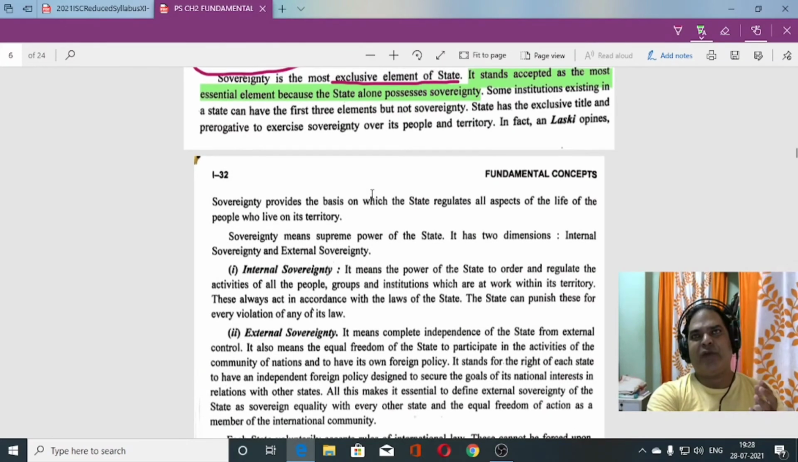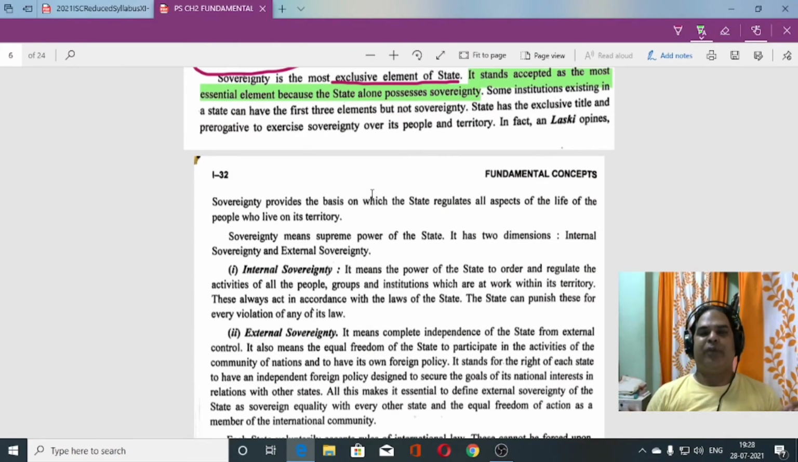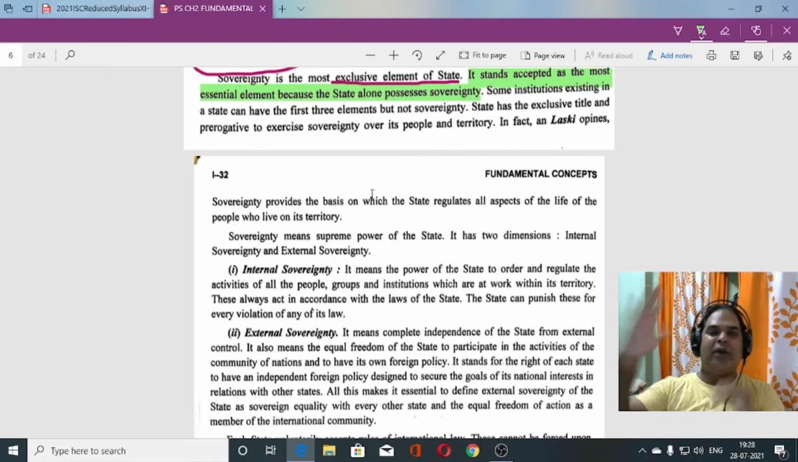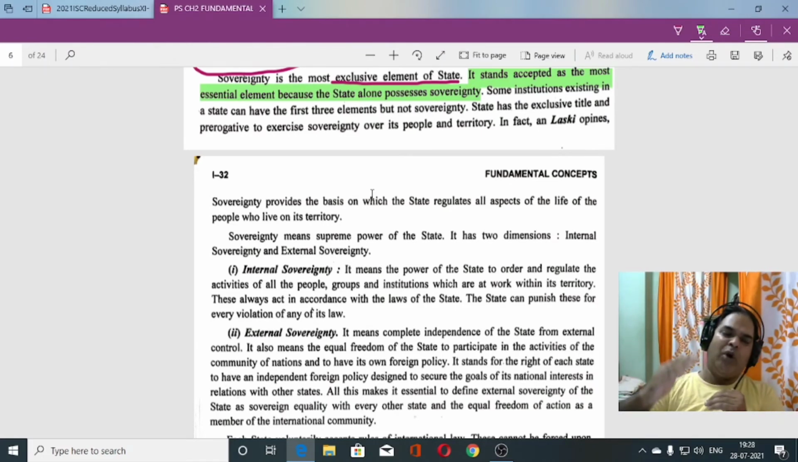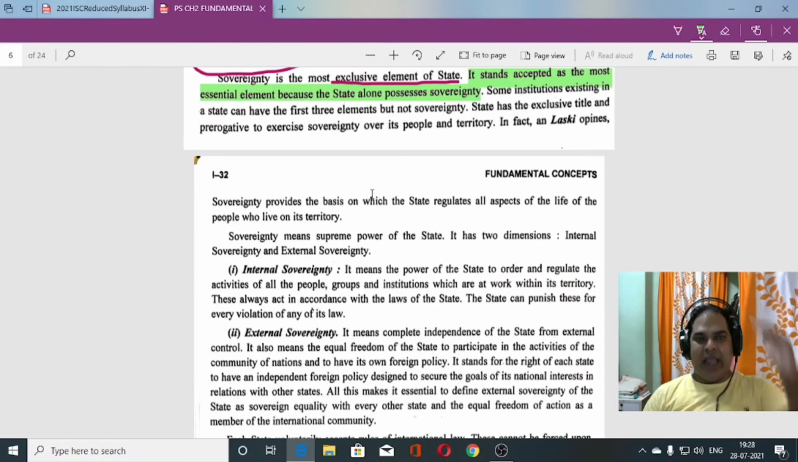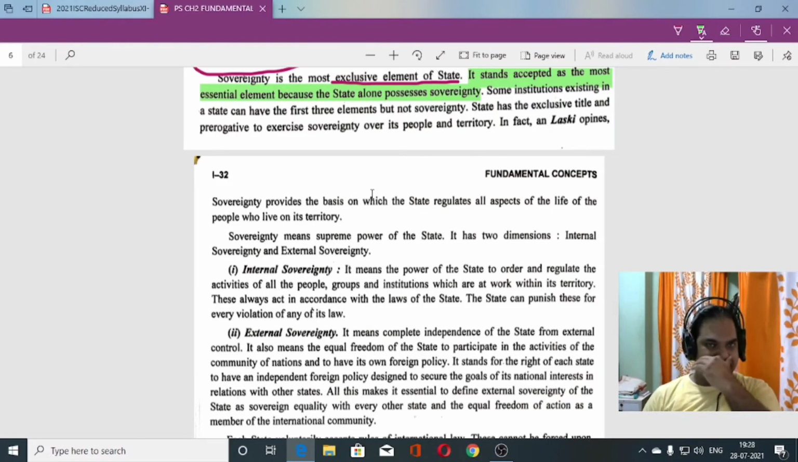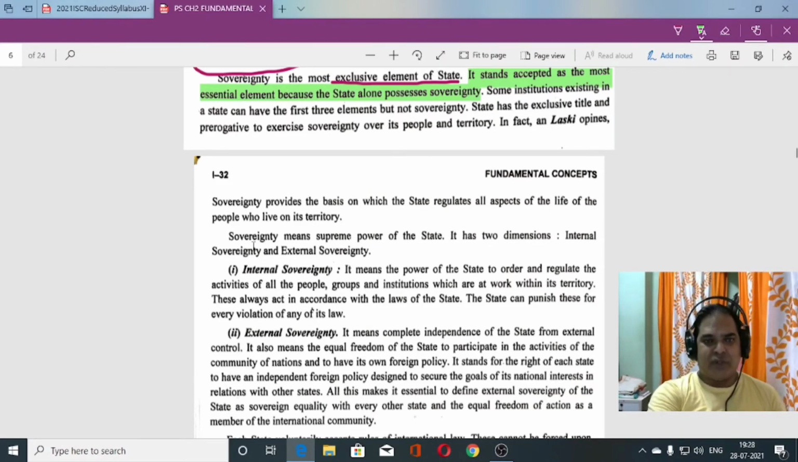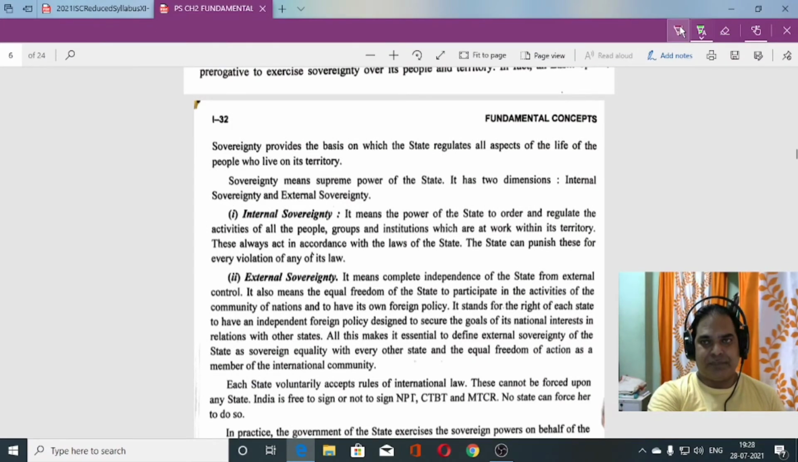Supreme power. For example, if I say God is supreme, what does it mean? If I use the sentence God is sovereign, that means God is supreme. Okay, so beyond and above no other power exists. That is why if I say India is a sovereign country, that means India is free. Above India there is no other country. Okay, there are two types of sovereignty. Number one is internal sovereignty, and the second one is external sovereignty.